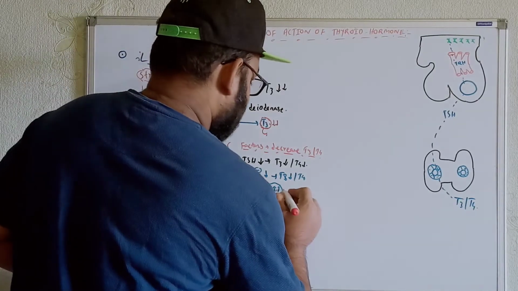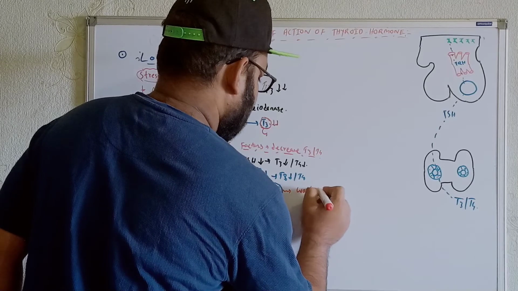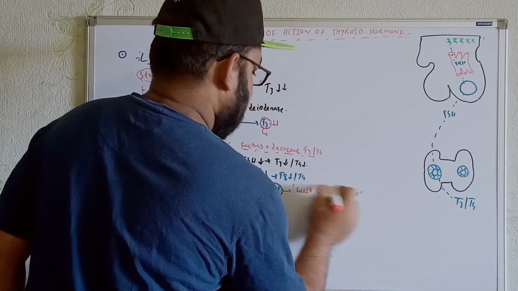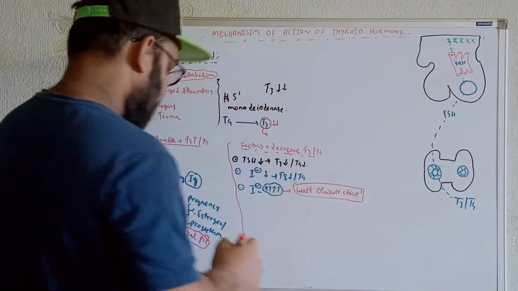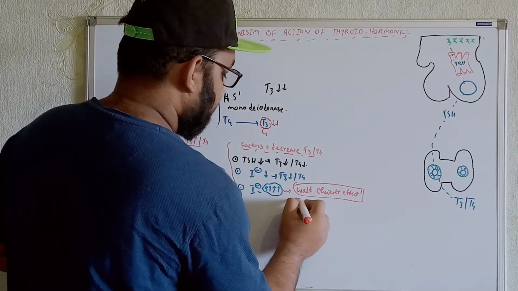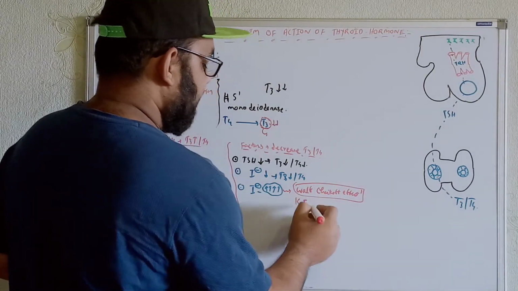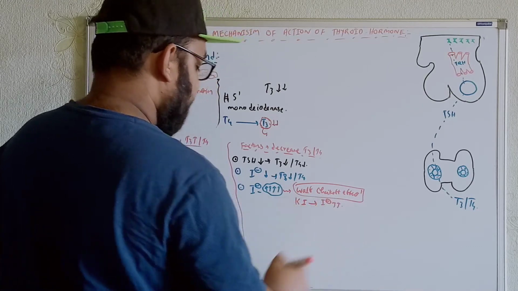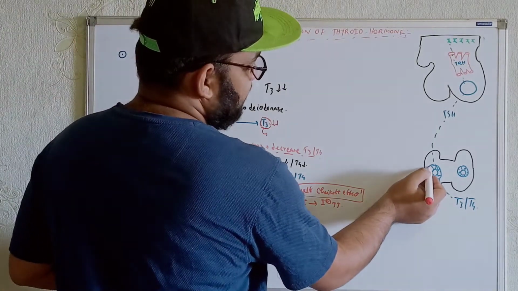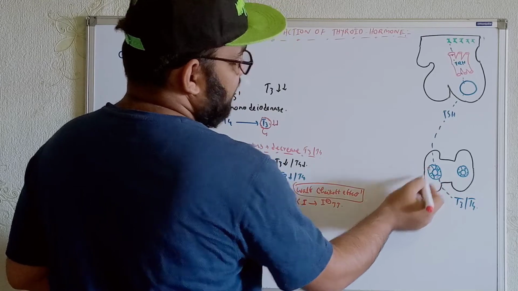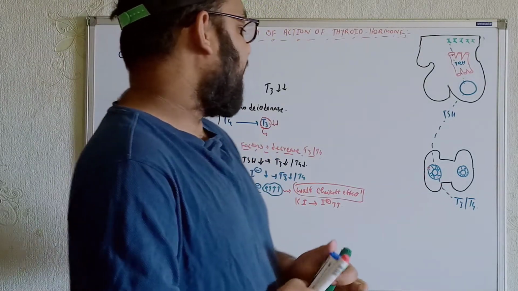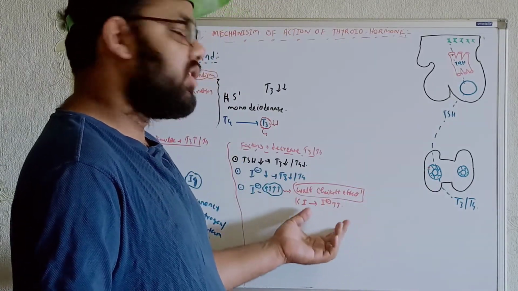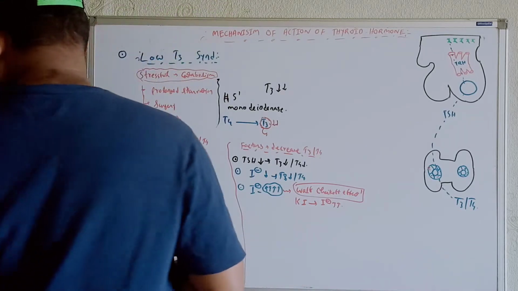So what is the Wolff-Chaikoff effect? Let's write it over here. Wolff-Chaikoff effect. Try to remember, I said before that during surgery of the thyroid gland, before the surgery we used to give potassium iodide. This compound breaks down and we get too much iodide. Whenever the iodide is too much, within the thyroid follicular cells the iodide pump will be functionless, and it will not be able to take the iodide from outside the cells to inside. So definitely the productions of T3 and T4 will also be less. These are normal things.